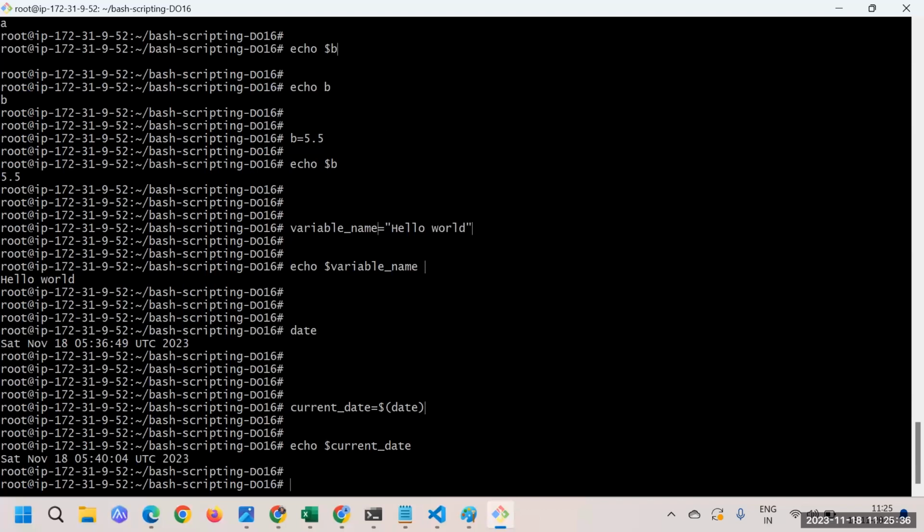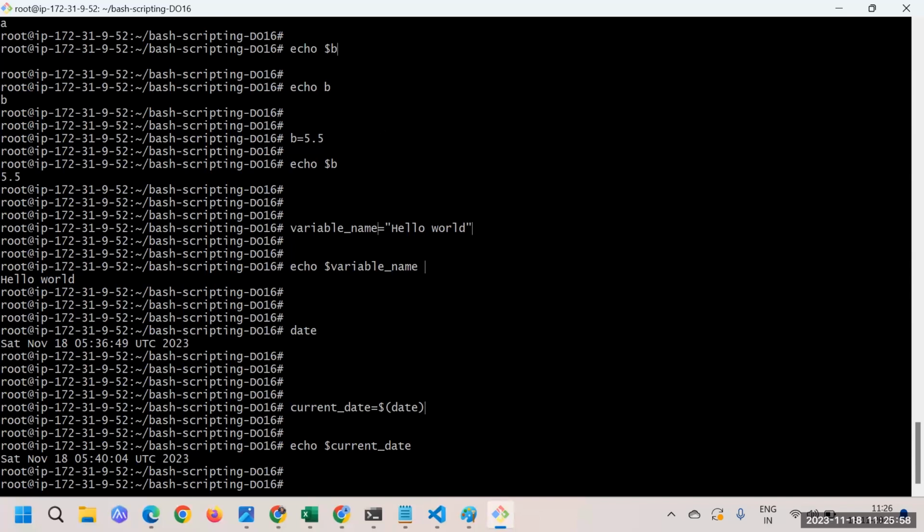We don't know them beforehand, but we know them while executing. In that case we could use something called a command line argument.